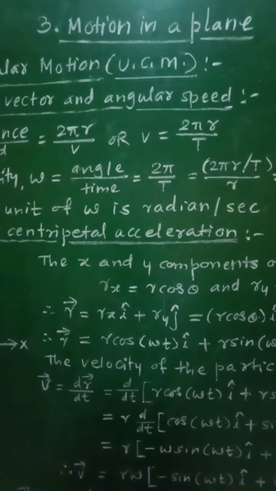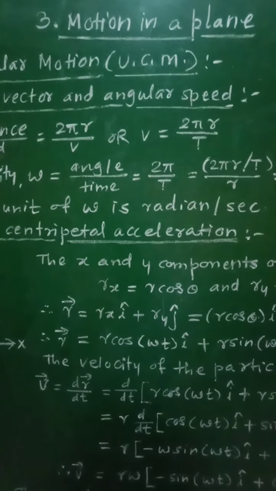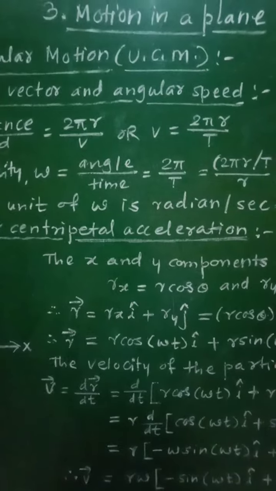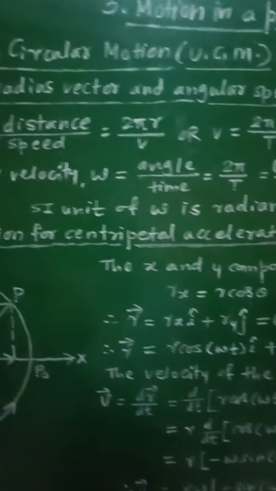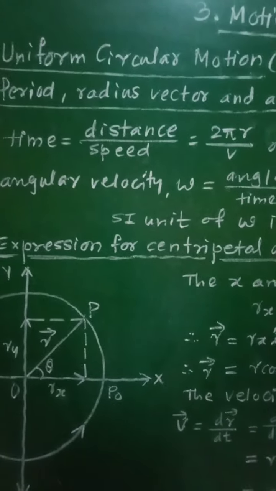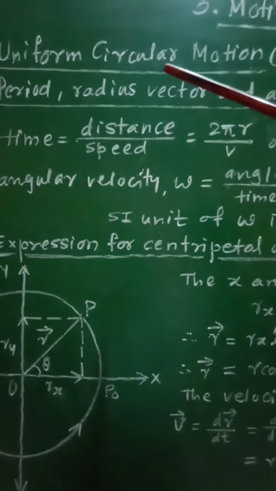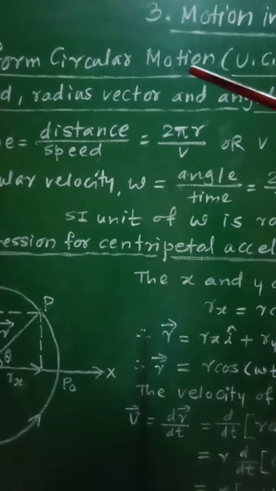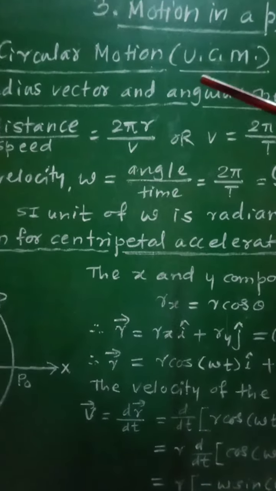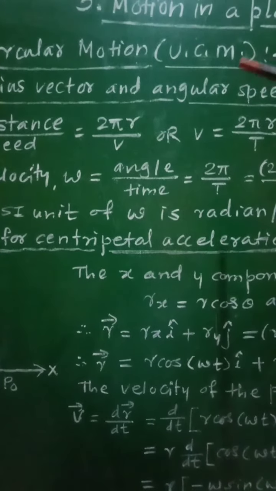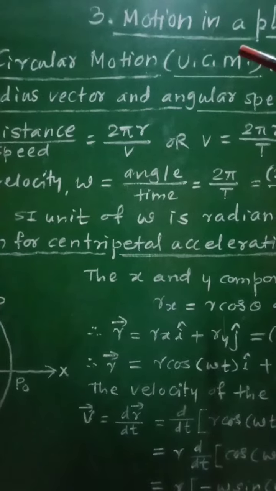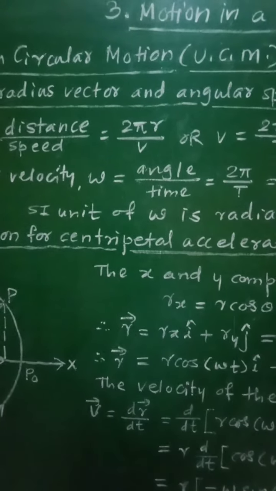Class 11th, Subject Physics, 3rd chapter, Motion in a Plane. From the chapter, let us see the next type of motion, that is uniform circular motion. In short, it is written as UCM, that is uniform circular motion.